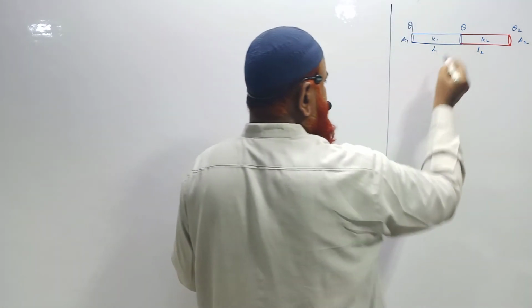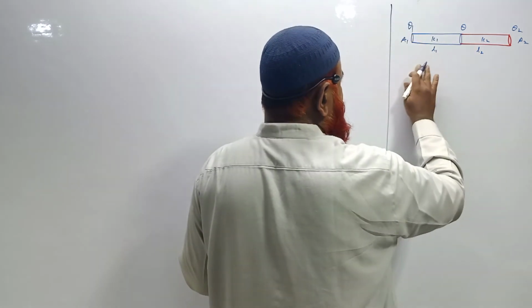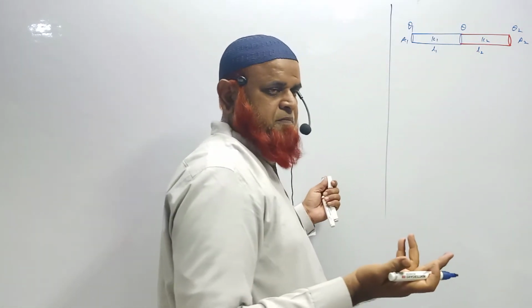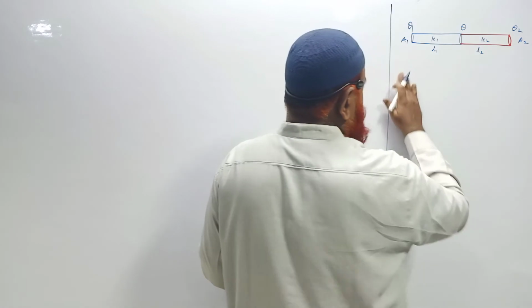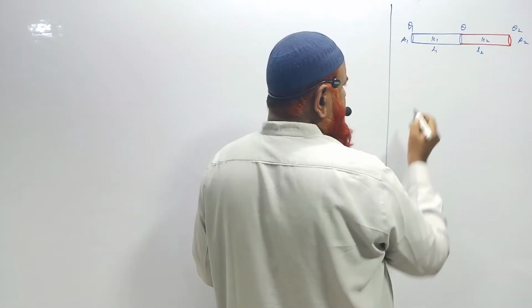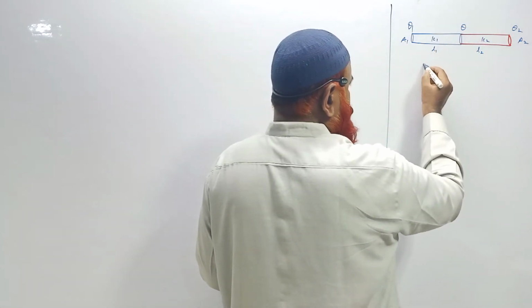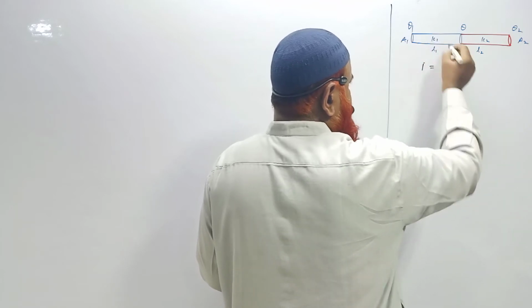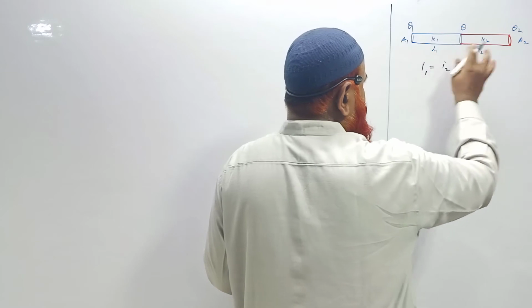Let us imagine now. You all know this is a series connection, is it not? What type of connection is it? Series connection. Now if this is a series connection, you have to find out the neutral temperature. In a series connection, the heat current in the first rod is equal to the heat current in the second rod.